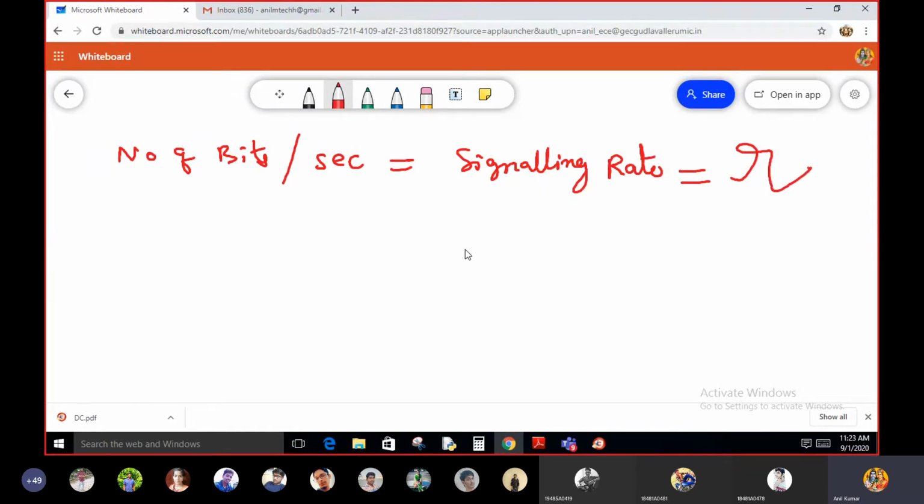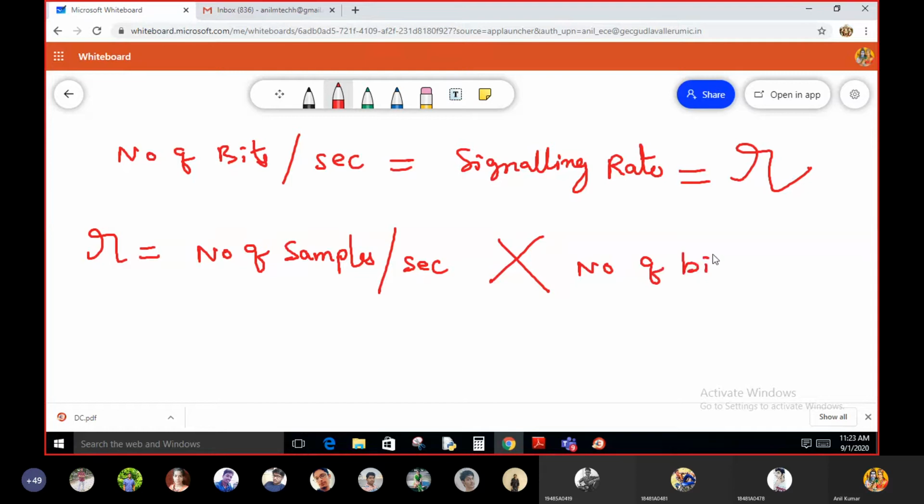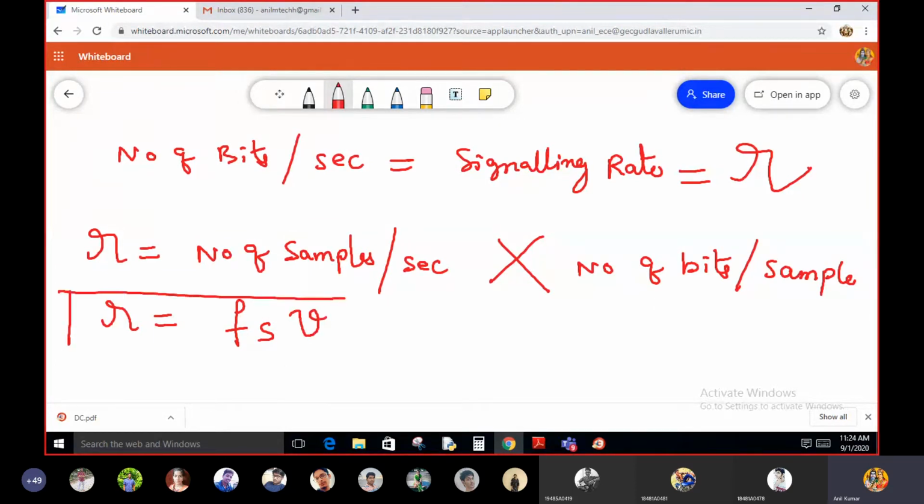Small r is the notation. And what is the formula for signaling rate? R is equal to number of samples per second into number of bits per sample. If you multiply these two things, that is R is equal to number of samples represented by Fs and number of bits per sample represented by V. And this is nothing but the signaling rate in PCM.